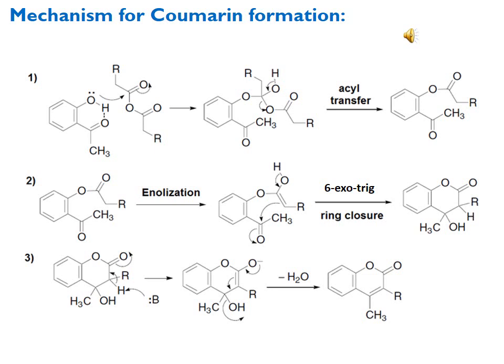After this enolization, we get the next step in which the hydrogen of this enol hydroxy is removed, and the sigma bond moves towards the carbon, making the double bond. The alkene pi electrons move towards the carbonyl carbon of acetophenone to attack there as a nucleophile, and the oxygen gets the negative charge. This oxygen can be protonated from the above hydrogen of the hydroxy group. This ring formation is also named as 6-exo-trig ring closure, and we get the formation of coumarin